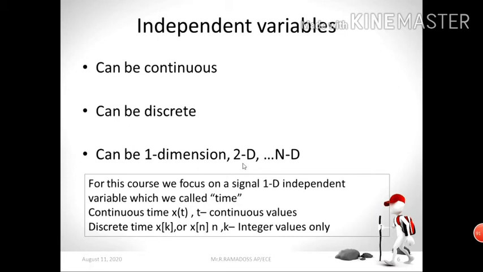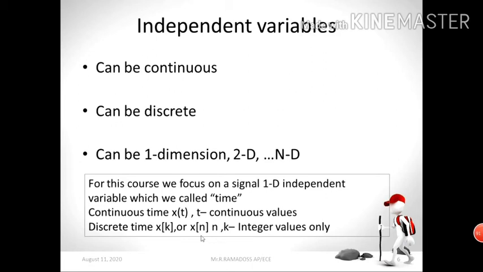It can be either continuous or discrete, okay, or it can be one dimensional, two dimensional, or n dimensional. It means if our signal depends upon one independent variable, it is a one dimensional signal. If a signal depends upon two independent variables, we call it a two dimensional signal. Okay, so in this course we focus only on a one dimensional independent variable. That is what we call time.